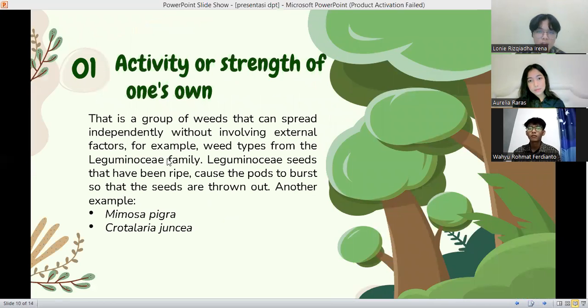One is activity or strength of its own. That is a group of weeds that can spread independently without involving external factors, for example plants from the Leguminosae family. Leguminosae seeds that have ripened cause the pod to burst so that the seeds are thrown out. Other examples are Mimosa pigra and Crotalaria sp.